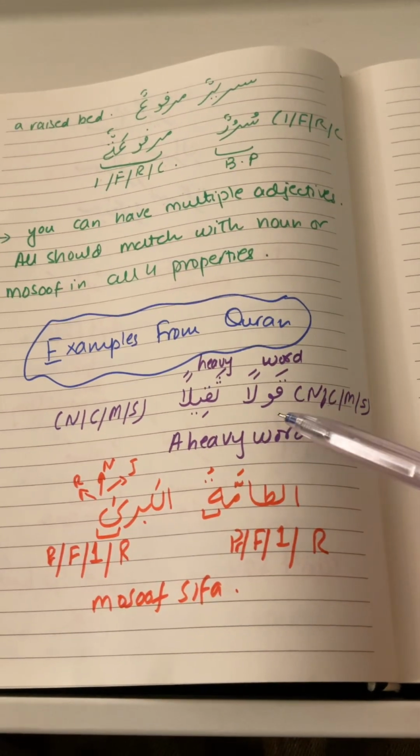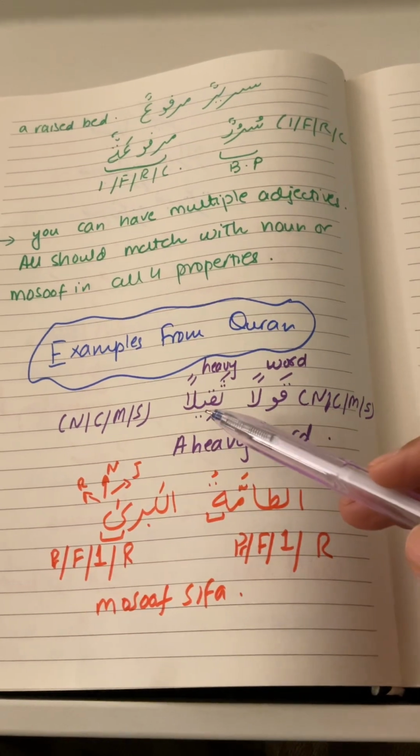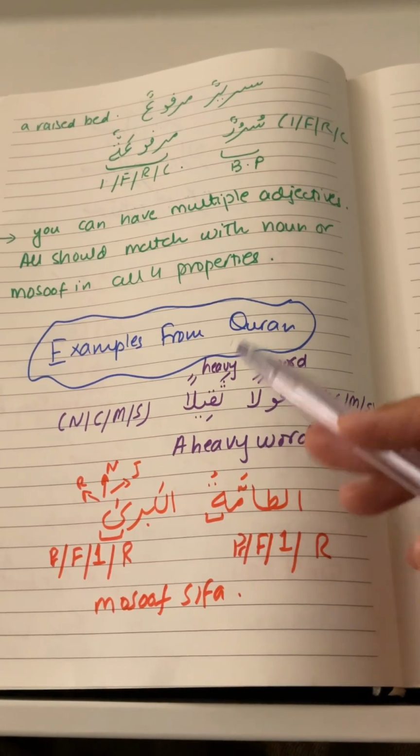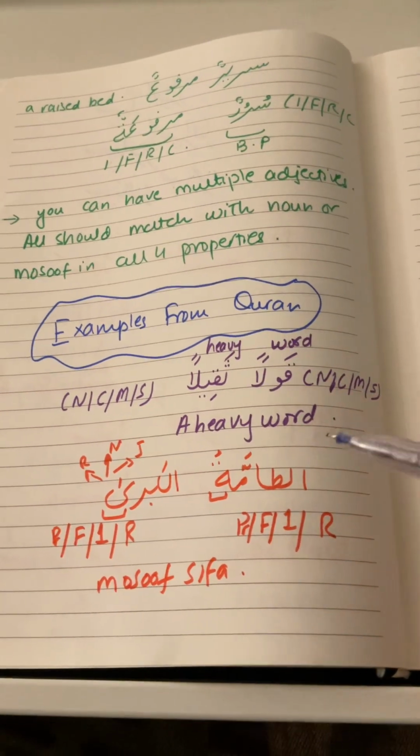That means they are Mosoof and Sifa, meaning noun and adjective, and it means a heavy word. Qawl is a word, and thaqil is basically heavy. So it's a heavy word.